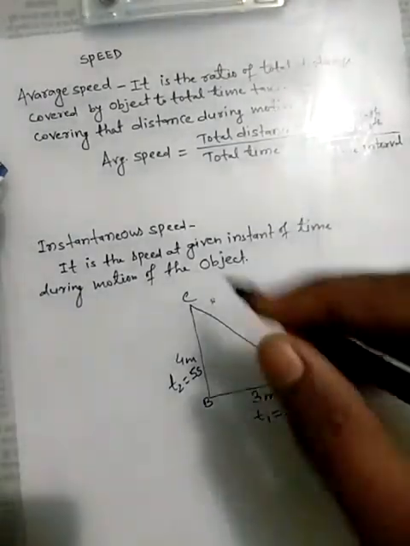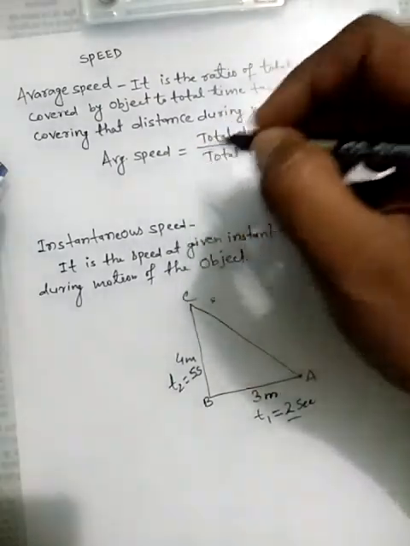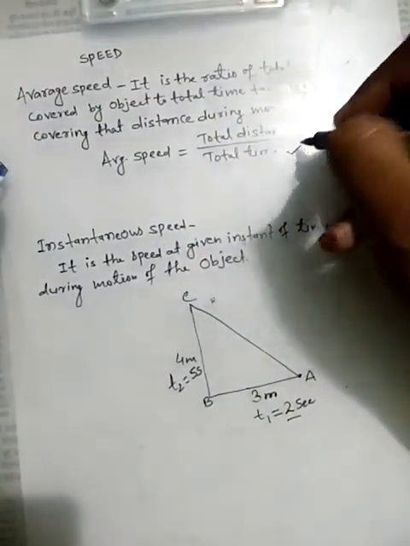Therefore, from the definition of average speed we know that average speed is the ratio of total distance upon total time.